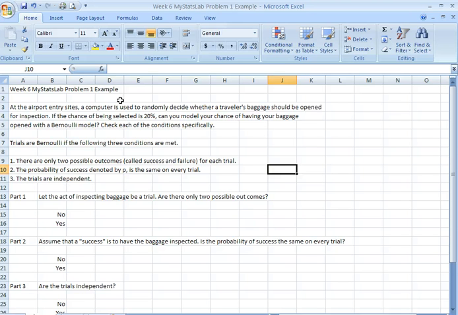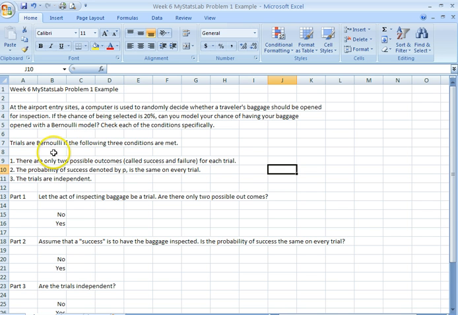Let's read the problem. At the airport entry sites, a computer is used to randomly decide whether a traveler's baggage should be opened for inspection. If the chance of being selected is 20%, can you model your chance of having your baggage opened with a Bernoulli model? Check each of the conditions specifically.